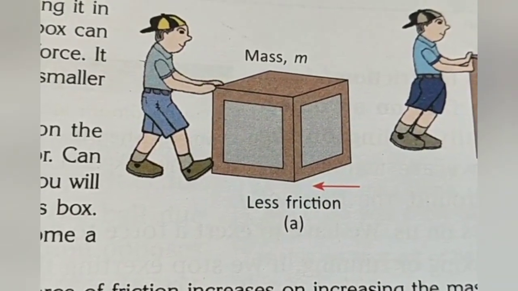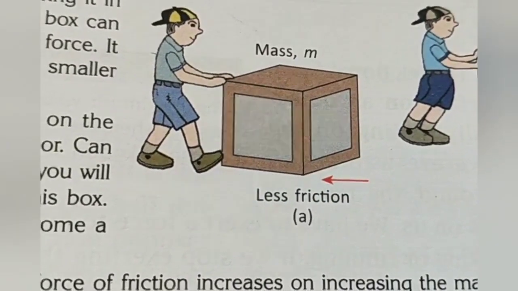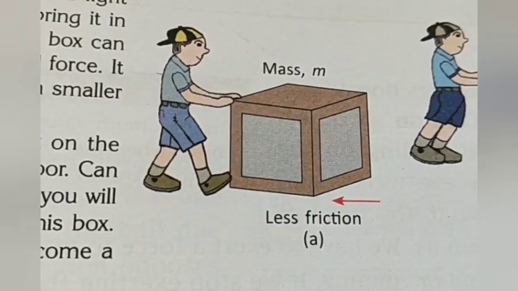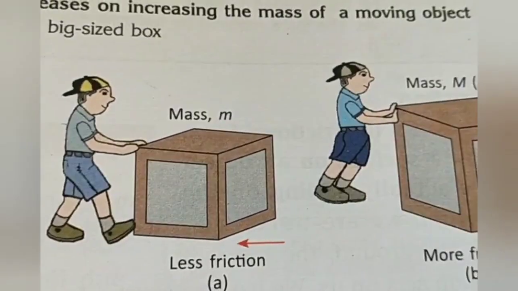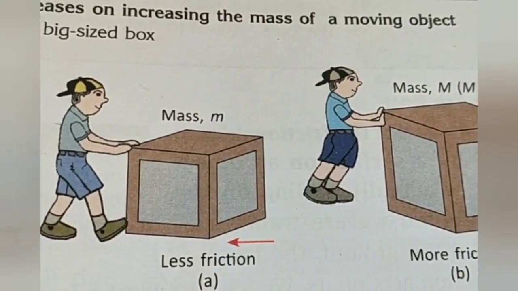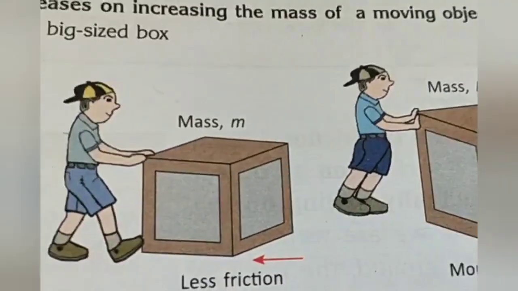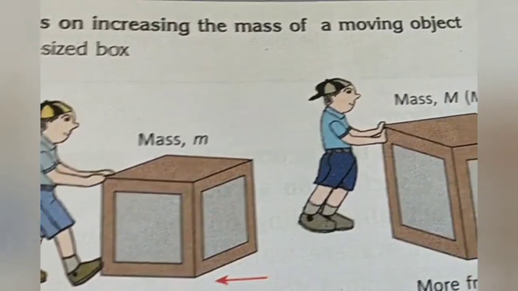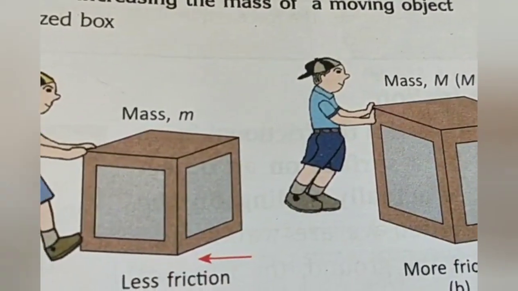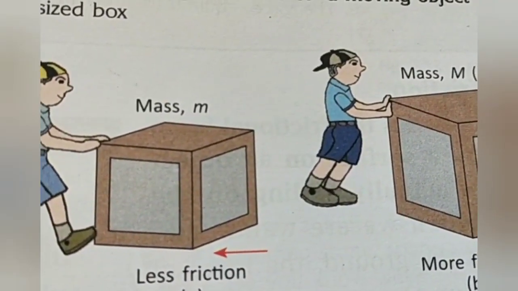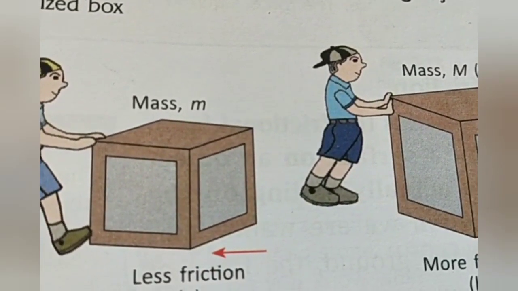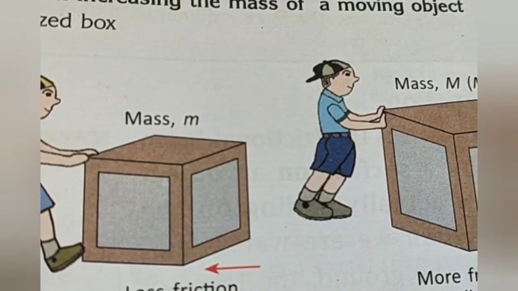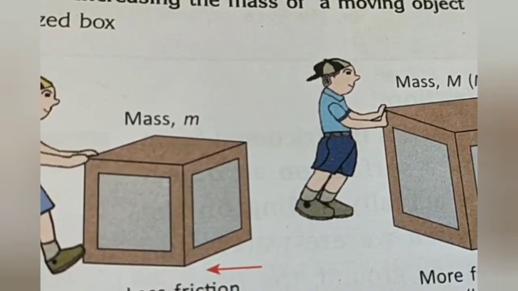But when the boy moves the heavier box, the mass is more, so the boy has to apply more force. Why? Because for moving that box you have to push much harder, more friction is there. So it can be concluded that a larger force of friction is produced when the box is heavier.